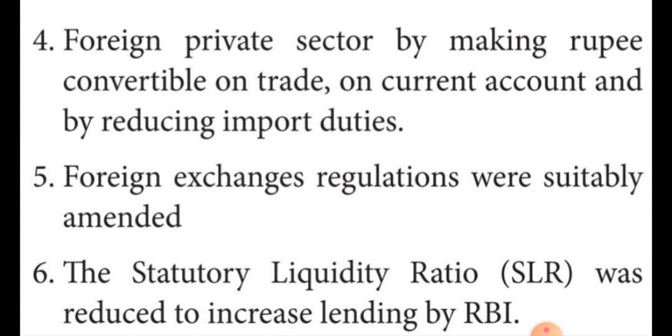Then the fifth one is that foreign exchange regulations were suitably amended. They regulated some of the foreign exchanges.